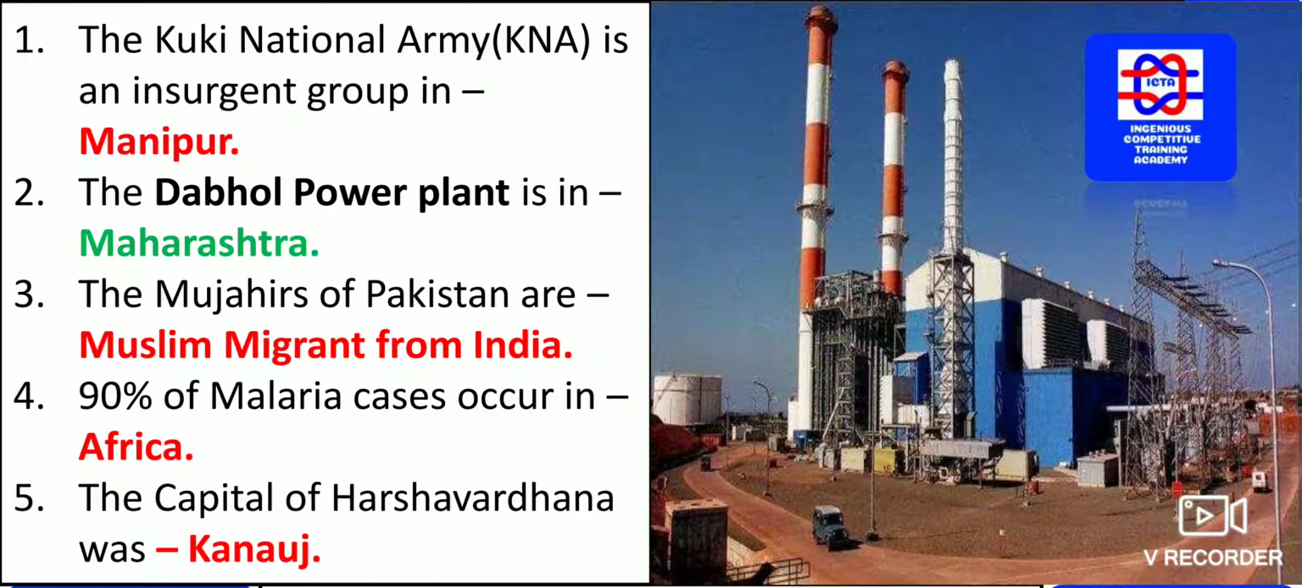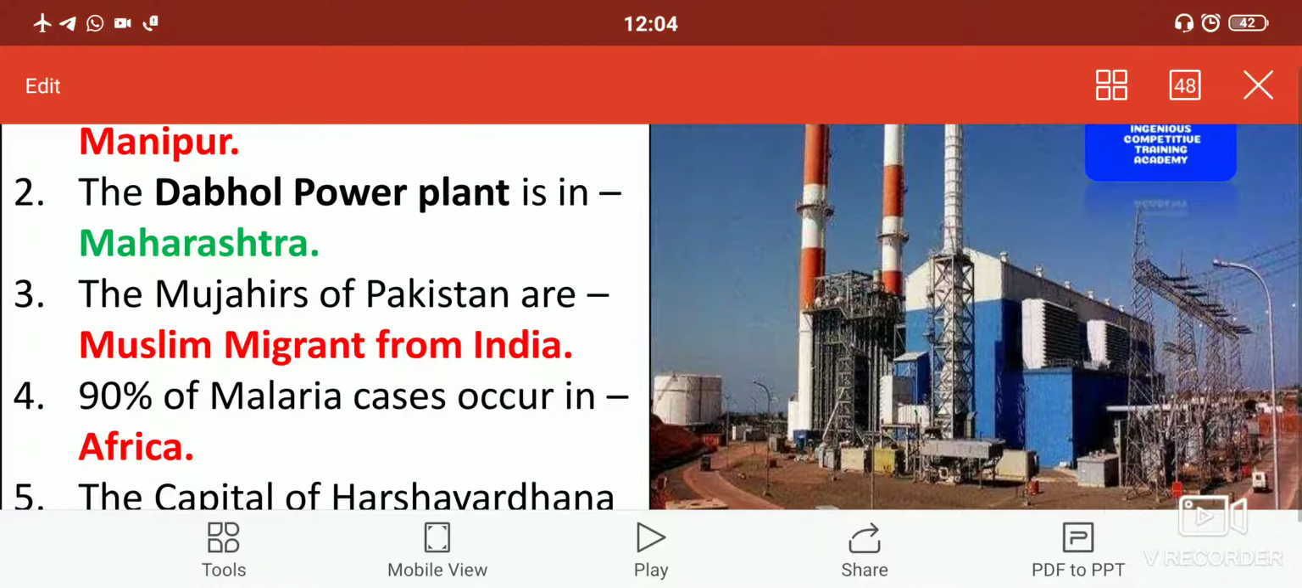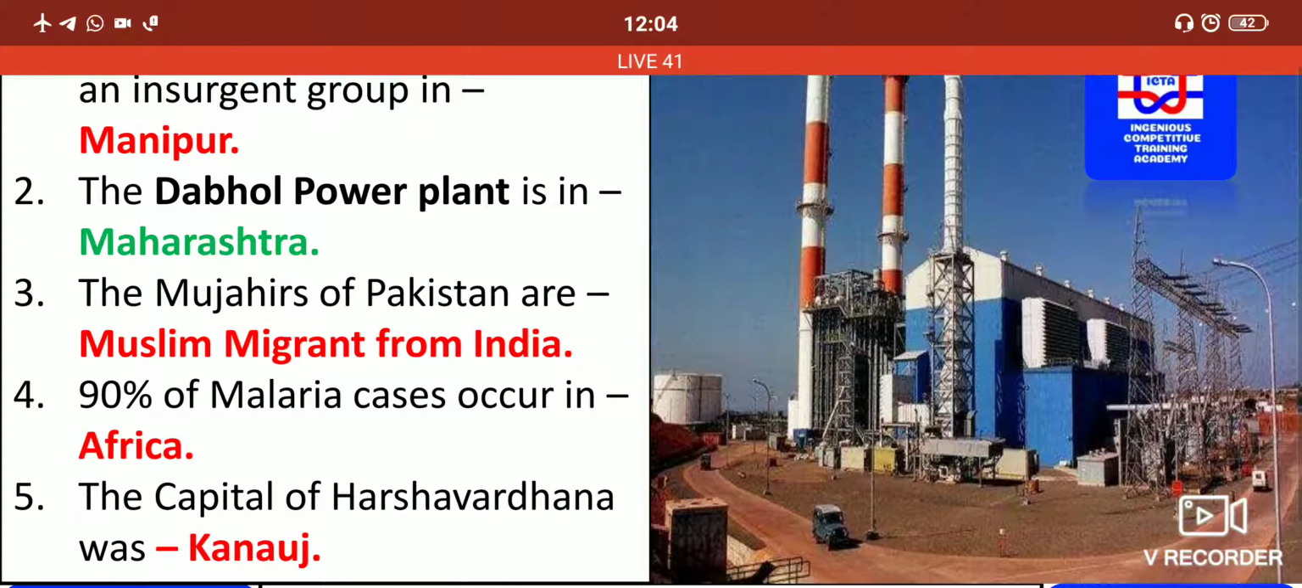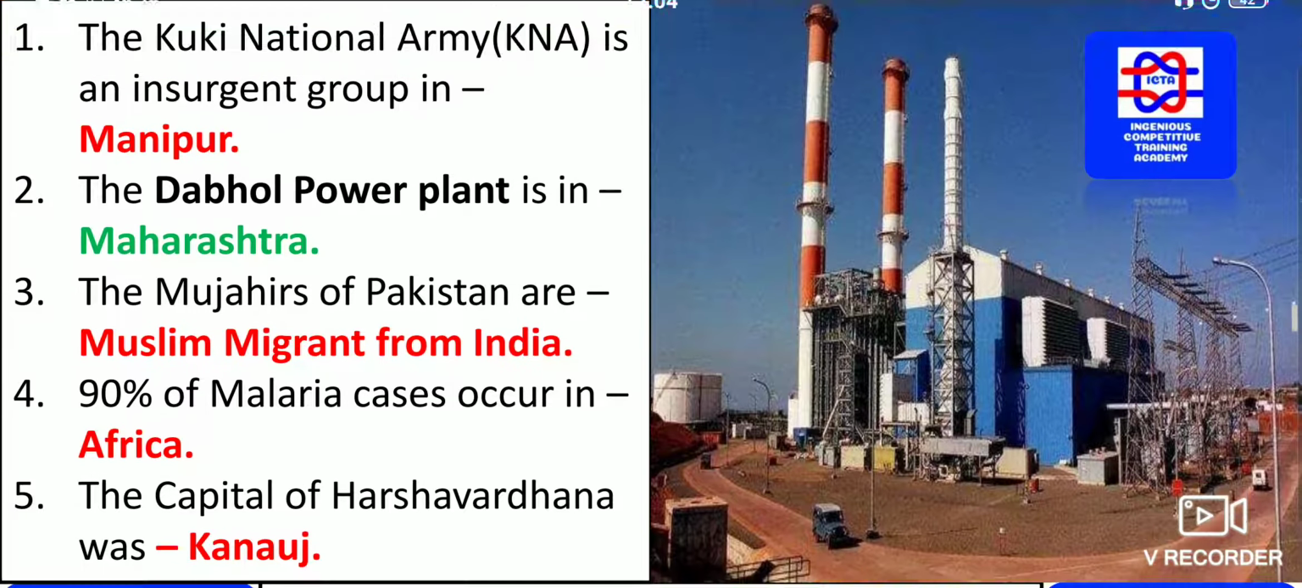Now we have the Kuki National Army. This is one thing you have to remember. The Kuki National Army is an insurgent group in which place? That is in Manipur. You will find this type of National Army, the Kuki National Army, in Manipur. The capital of Manipur is Imphal.